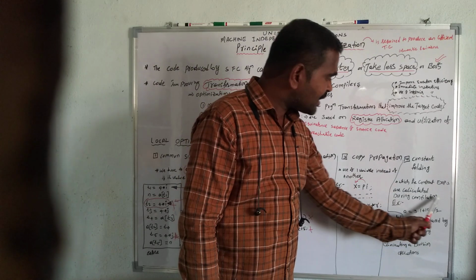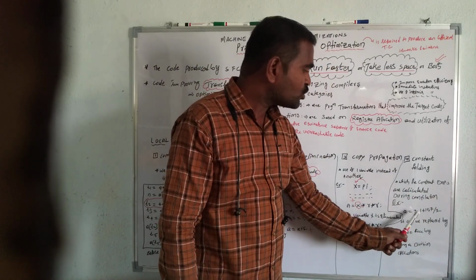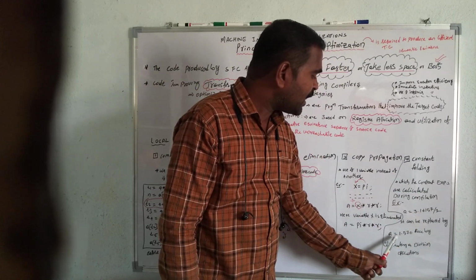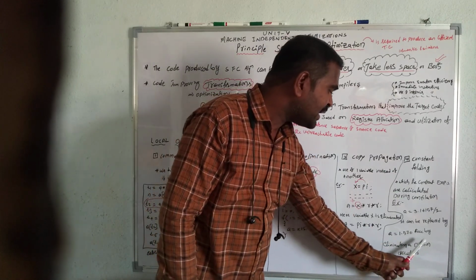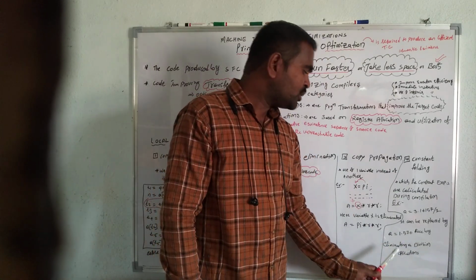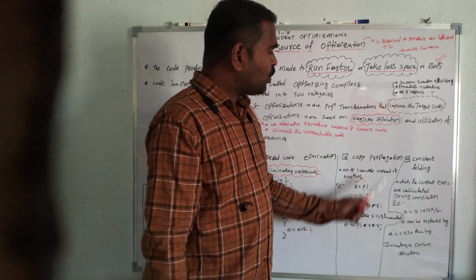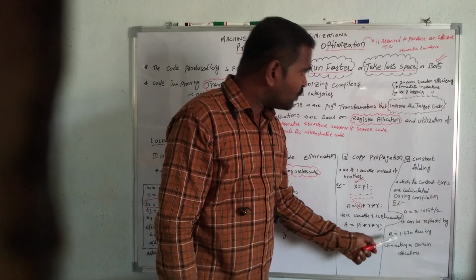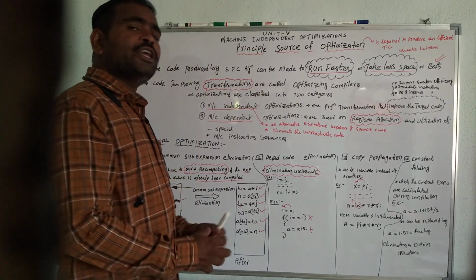So this particular constant expression is calculated. So that is why it can be replaced by a is equals to 1.570, thereby eliminating a division operation. So this is called the constant folding operation. So whenever you use this kind of statements, it improves the execution efficiency.